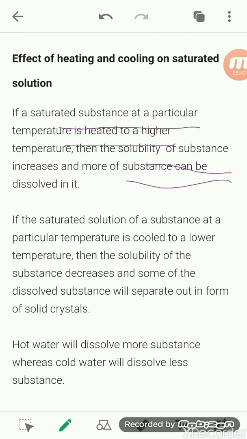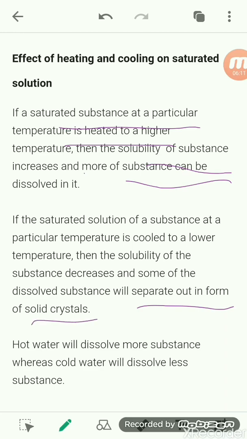When you increase the temperature, it increases the tendency of the solvent to dissolve more solute. But when you decrease the temperature, the solubility decreases, and the solute will separate out in the form of solid crystals.